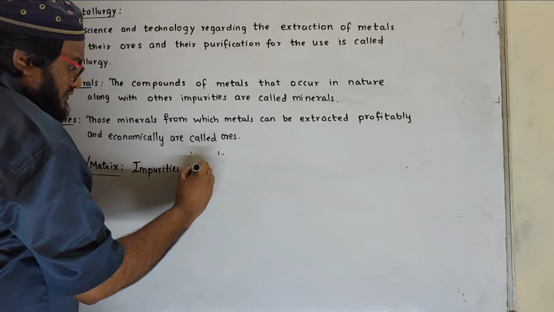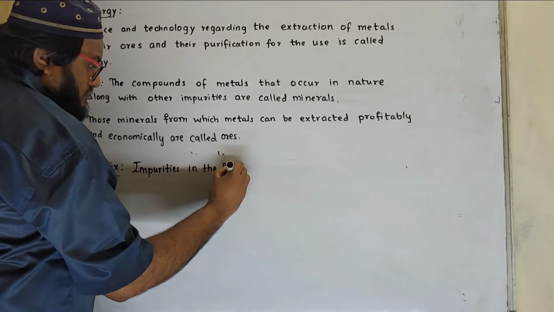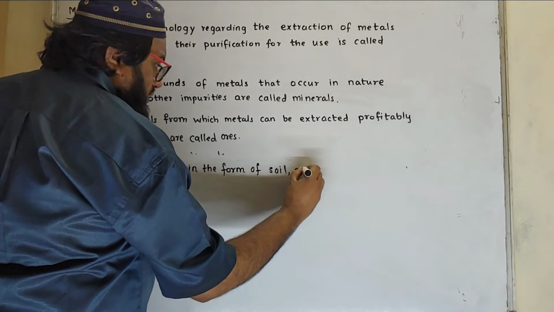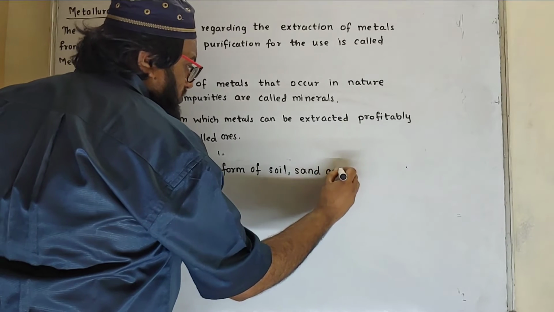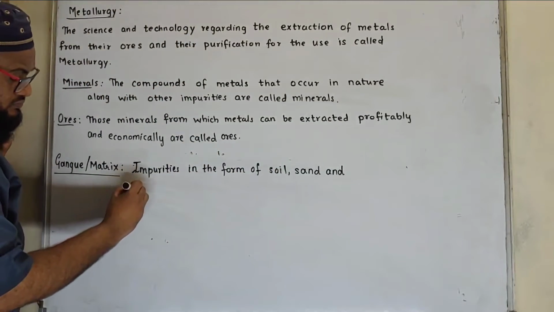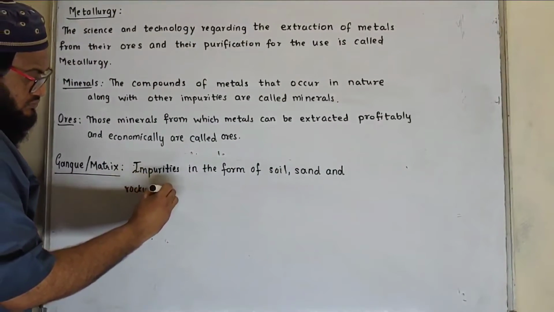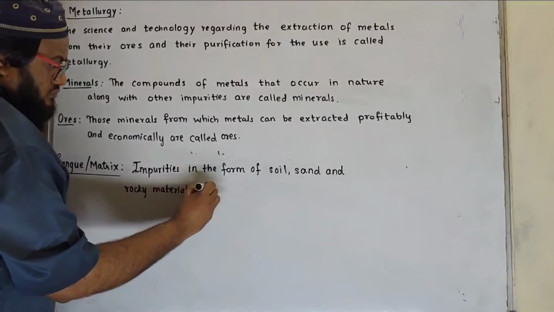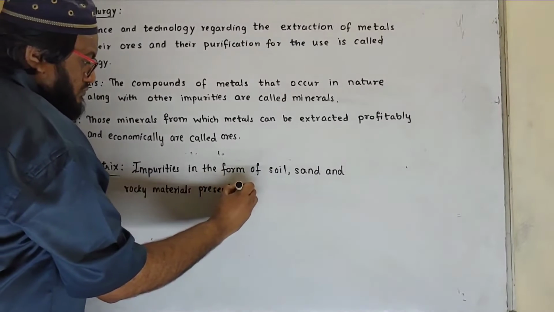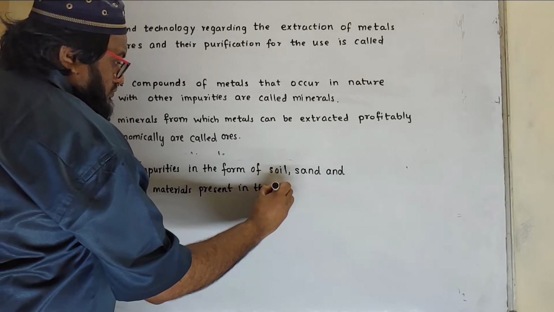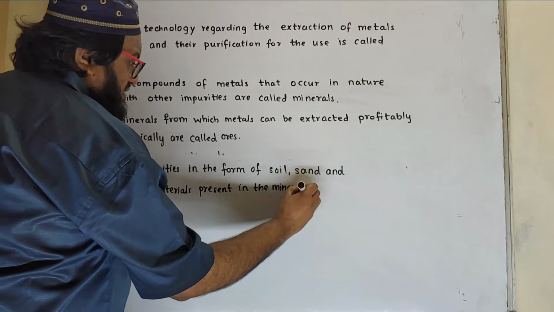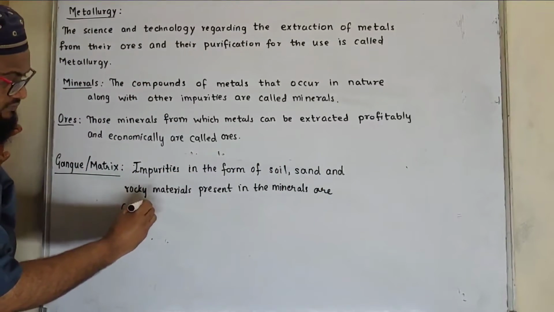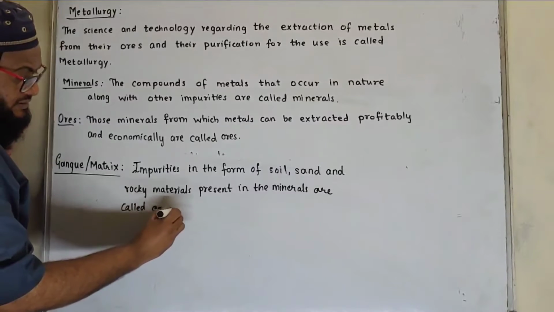Impurities in the form of soil, sand and rocky materials present in the minerals are called gangue.